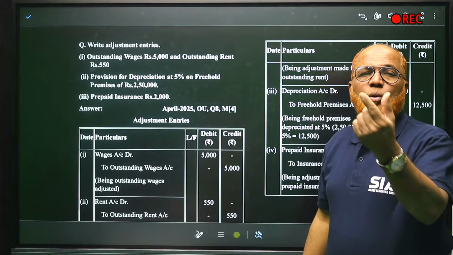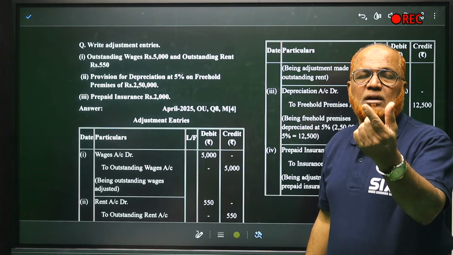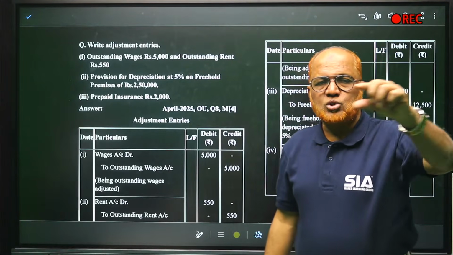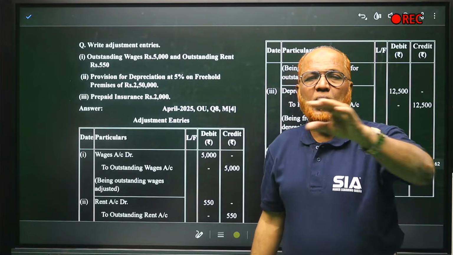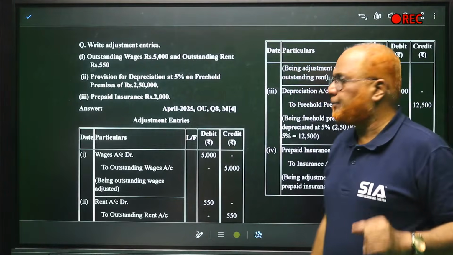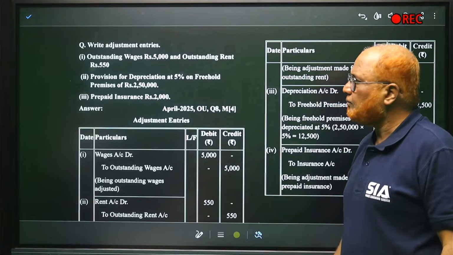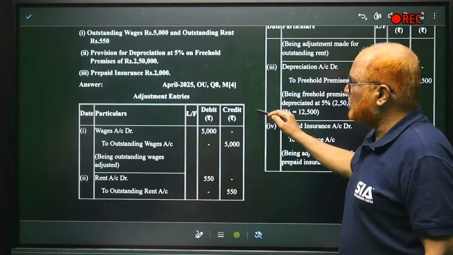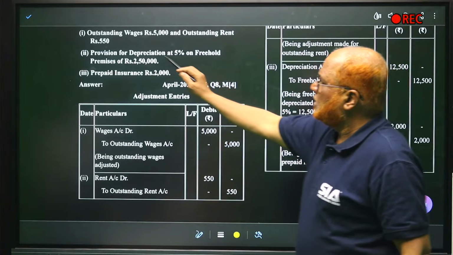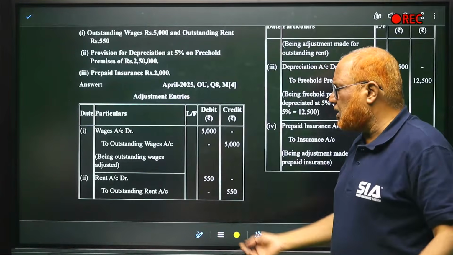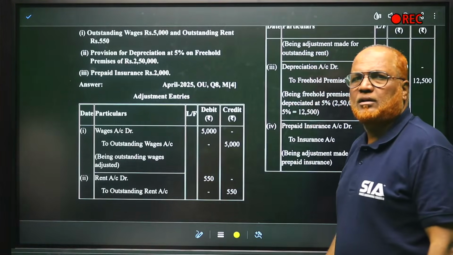So the entry will be wages account debit to outstanding wages account credit. This is the first entry. Now the second entry: outstanding rent, same way, rent account debit, outstanding rent account credit.